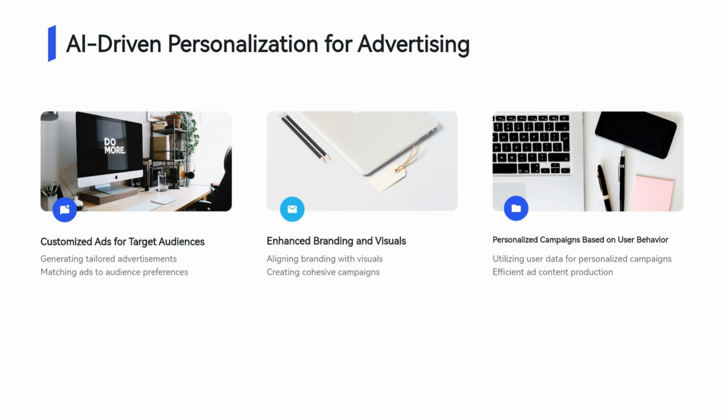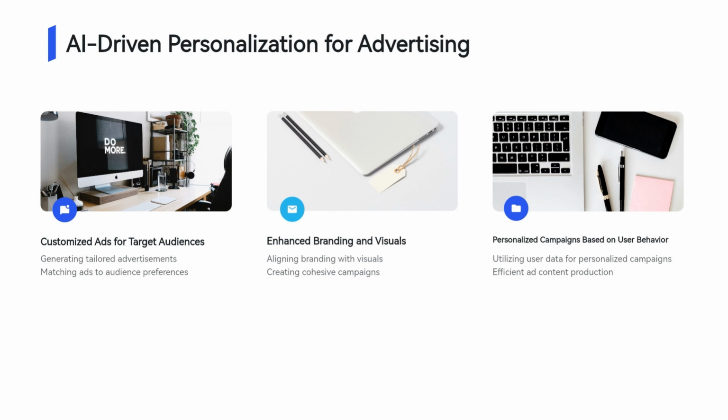AI-driven tools like Stable Diffusion 3 are transforming how advertising is created. Advertisers can use the model to quickly generate customized advertisements that align perfectly with the branding and preferences of their target audiences. By leveraging vast amounts of user data, Stable Diffusion 3 can create visuals that resonate with specific groups, improving engagement rates and conversion metrics.